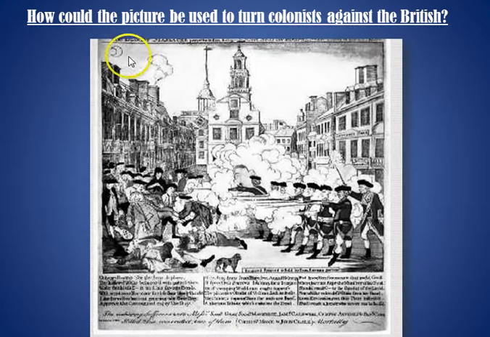If people wanted to convince the colonists that the British were really, really rotten, how might this picture do that? So pause the video and look at it for a minute and see if you can come up with any reasons.